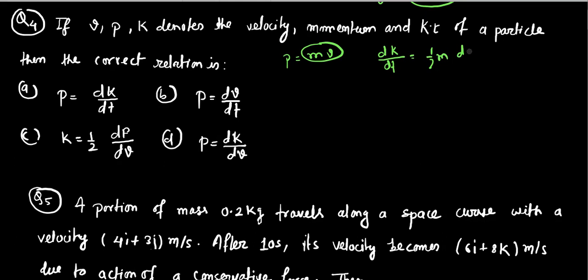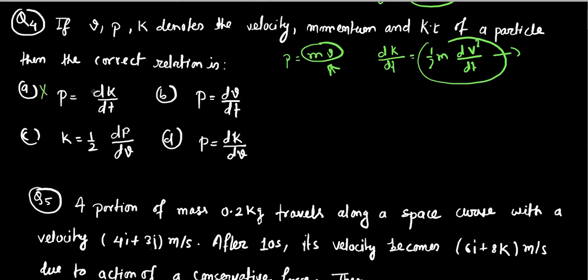Here I have supposed m to be constant. So on writing the derivative of v square with respect to t, this is d v square by dt. On further solving we cannot get this kind of expression.